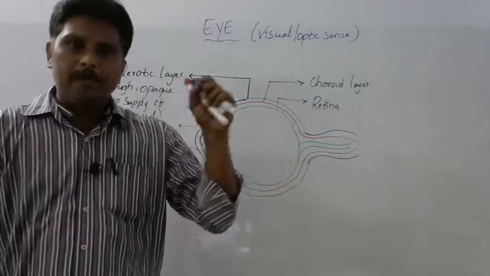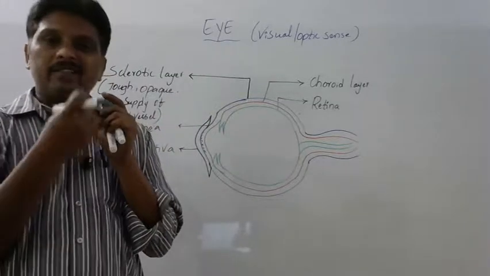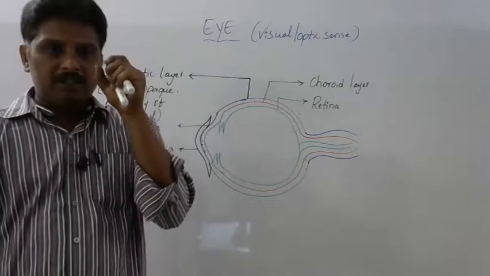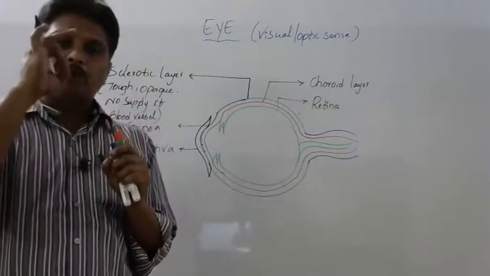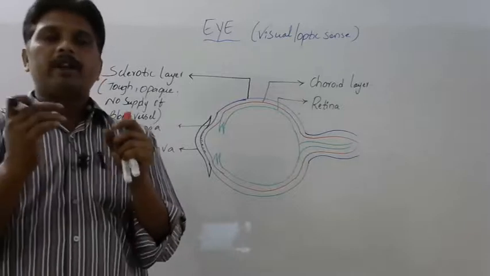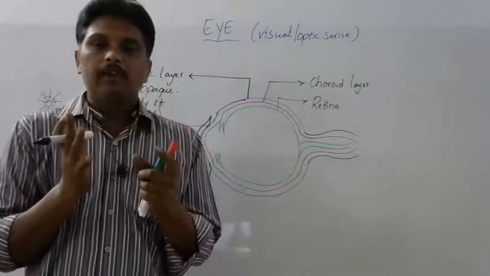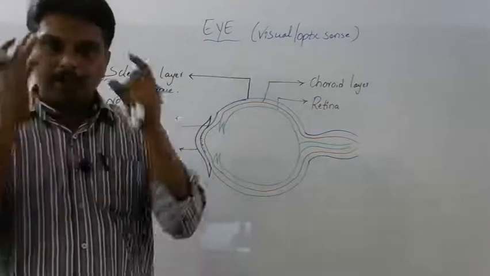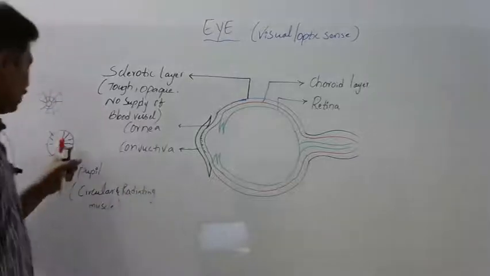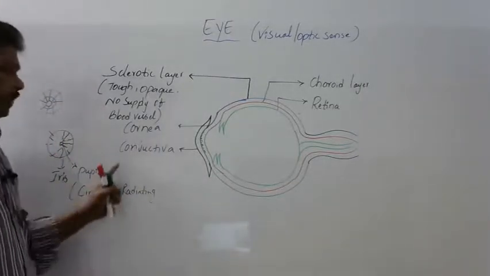If we go under bright light, to avoid entry of unnecessary light, the circular muscles contract. When the circular muscles contract, automatically the diameter of the pupil decreases. Automatically excess light is prevented, so excess light cannot enter the eye. Like that, the iris and pupil help in allowing the required amount of light into the eye.